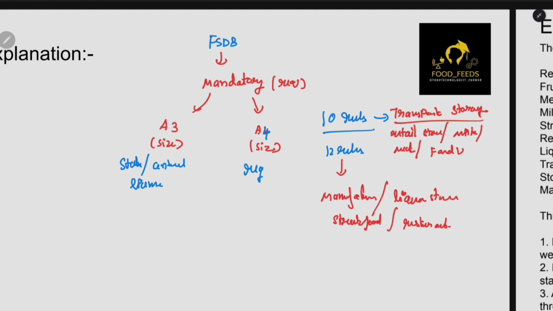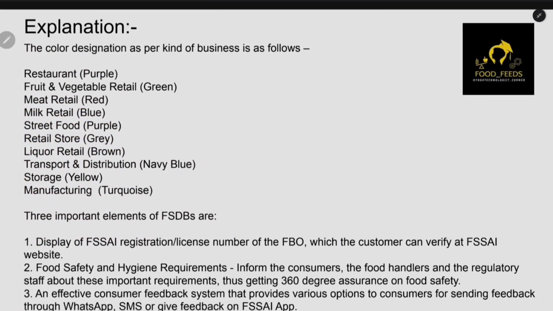So let's see that. First of all, restaurant has purple color, fruits and vegetables has green color, meat is red color. All these things you can easily remember, right? So same, purple is for street food also. For milk it is blue, retail store it is gray, liquor it is brown, transport it is navy blue, storage it is yellow, manufacturing it is turquoise.